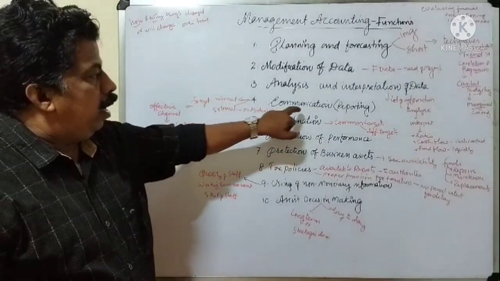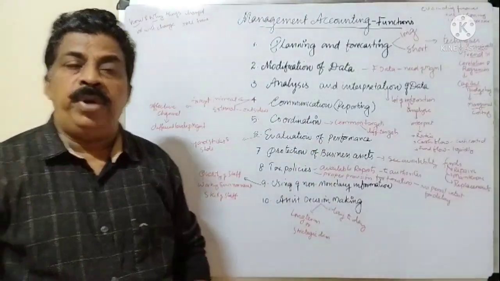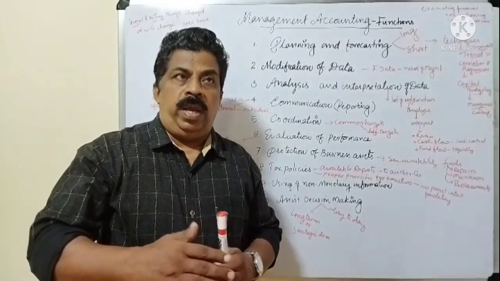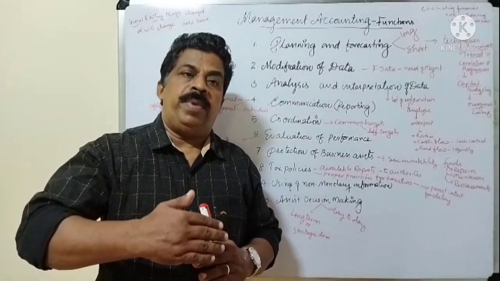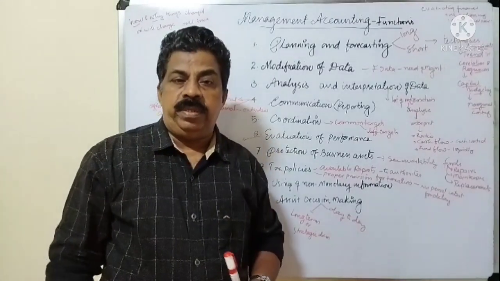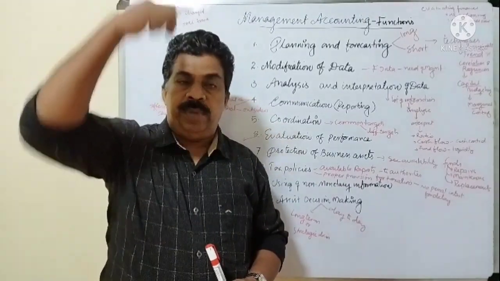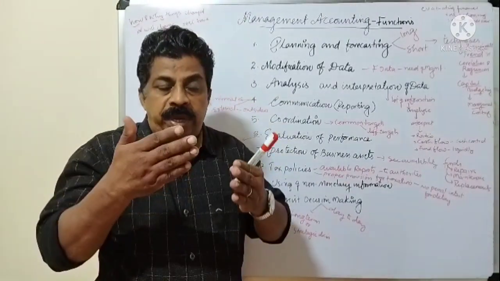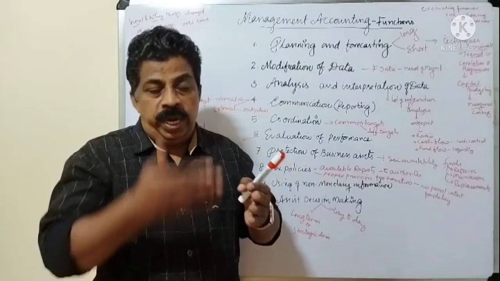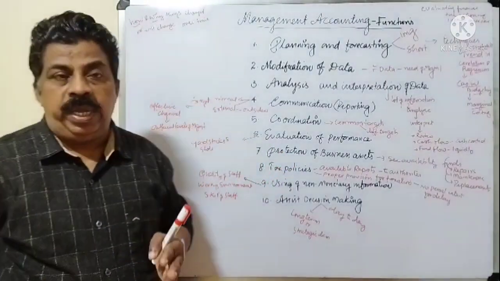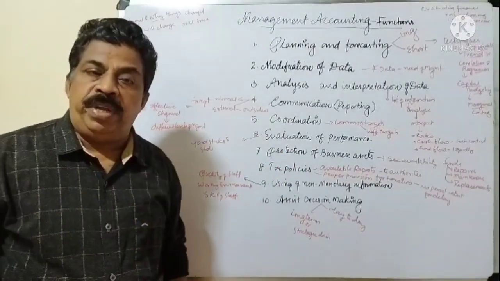Next one is communication. Communication means reporting. In every organization there may be different departments, from top level management to lower level management. There may be division of labor, and division of departments also. So many employees are working in every organization.